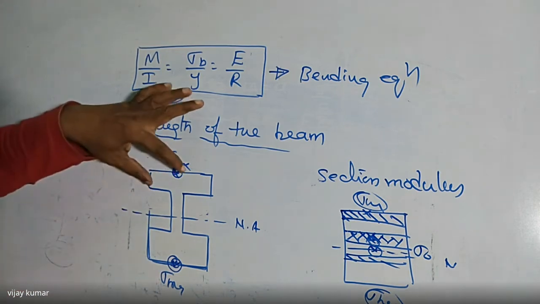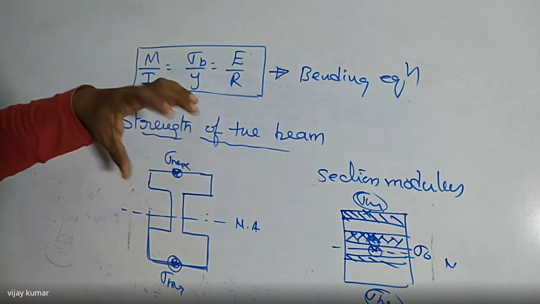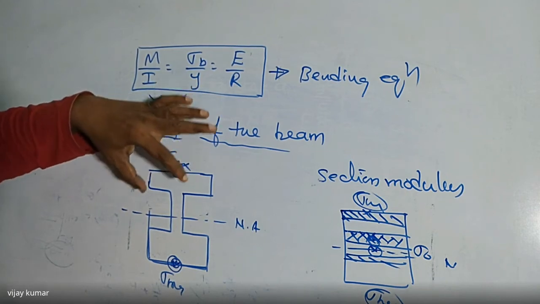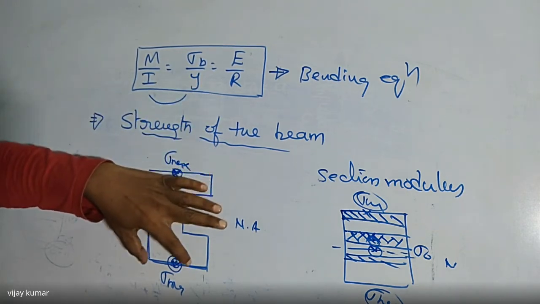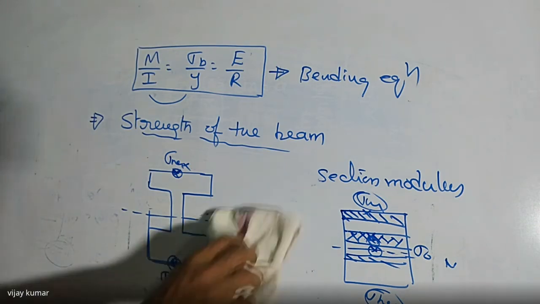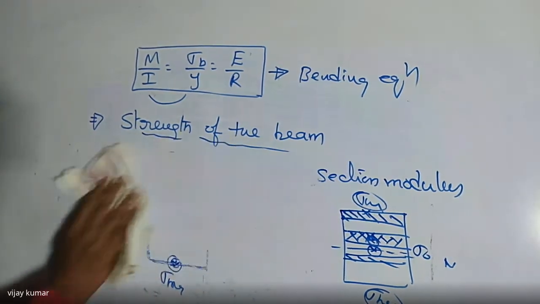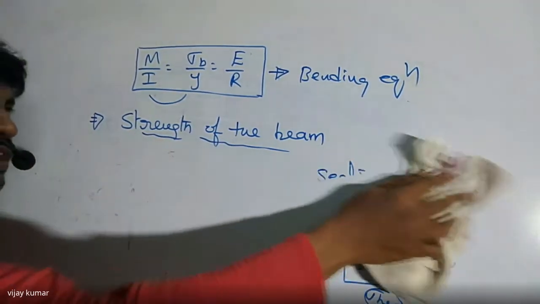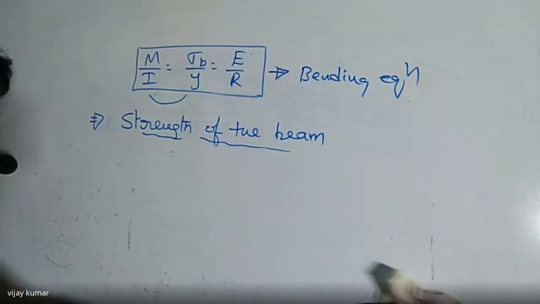So where the stress is maximum, at that point we are going to provide more material. Where the stress is maximum at the bottom, at that point we are going to provide the maximum material here. When the material is more, at the same time there must be an increase in strength also. Is it right or not? So strength always depends on the section modulus. So here I am writing here: what is the meaning of strength of section here?